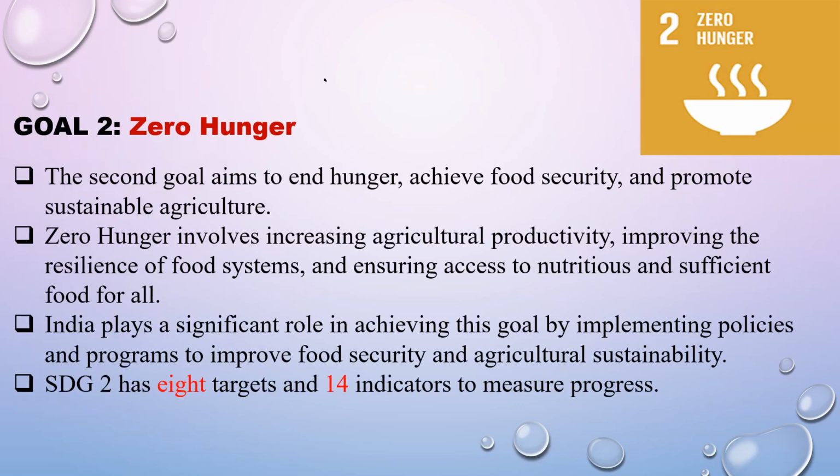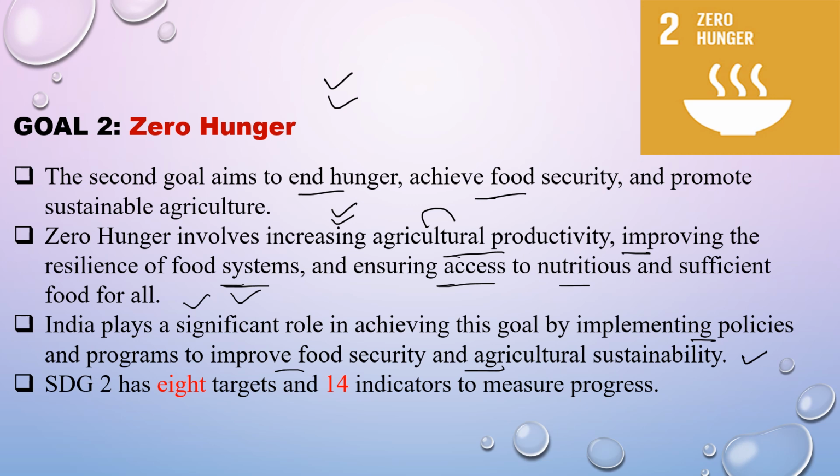Now the second goal is zero hunger. The second goal aims to end hunger, achieve food security, and promote sustainable agriculture. Zero hunger involves increasing agricultural productivity, improving the resilience of food systems, and ensuring access to nutritious and sufficient food for all. India plays a significant role in achieving this goal by implementing policies and programs to achieve food security and agricultural sustainability.